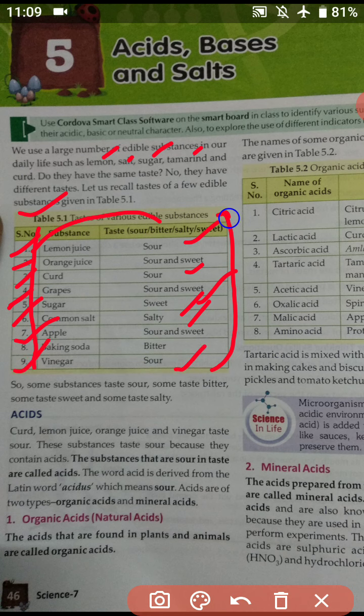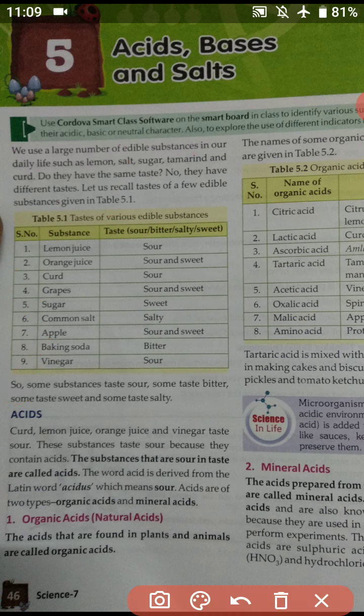So these are the tastes of certain substances which are edible. That means which we can eat. So some substances taste sour, some taste bitter, some taste sweet and some taste salty. From this we come to know that there are different tastes of different substances. With this we are moving toward the next topic, that is acids.